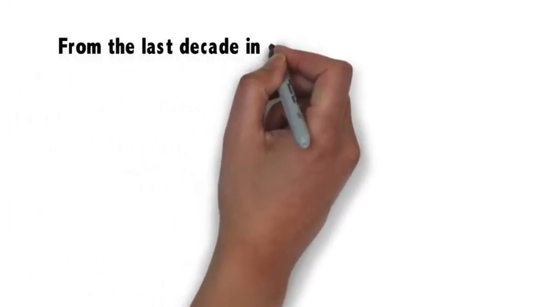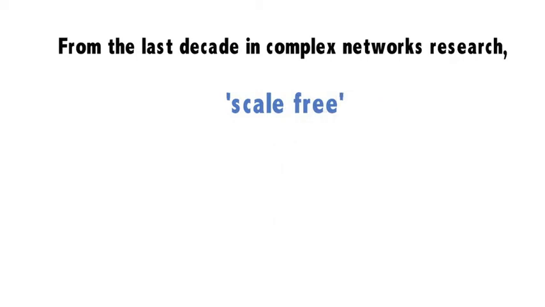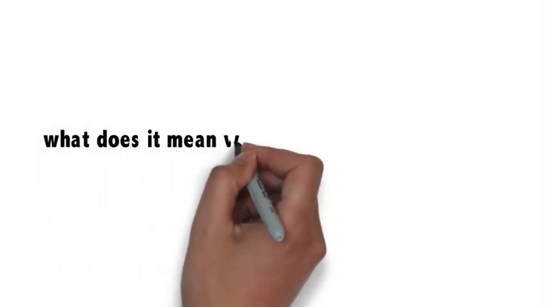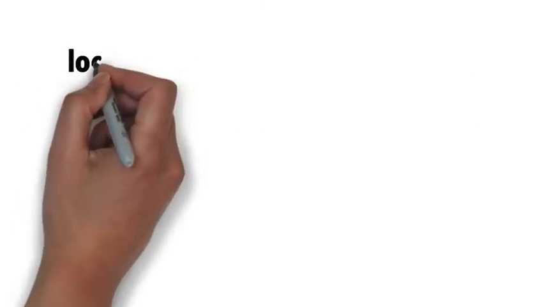From the last decade, in complex networks research, the scale-free nature property has been seen and observed in many complex networks, such as social networks and technological networks like the internet. So what does it mean when a network is scale-free? It means it has growth and preferential node attachment, which we will talk about later.